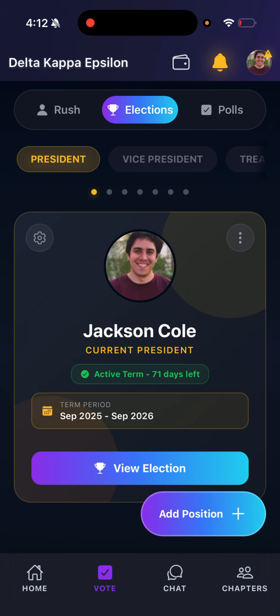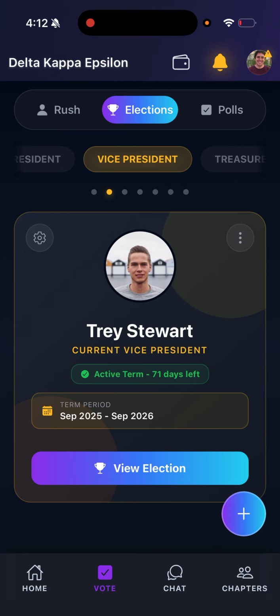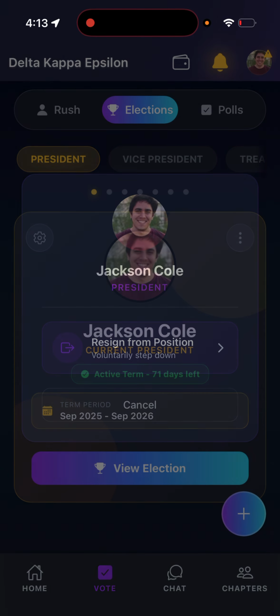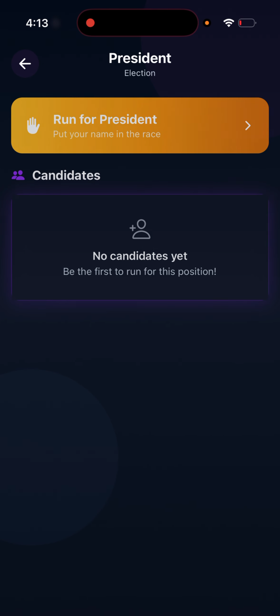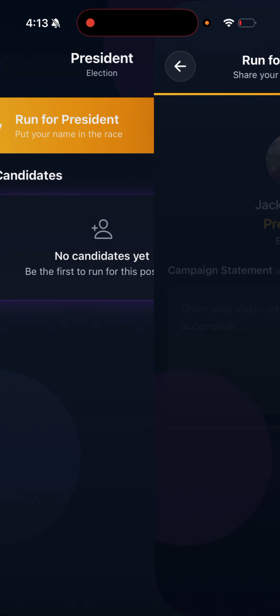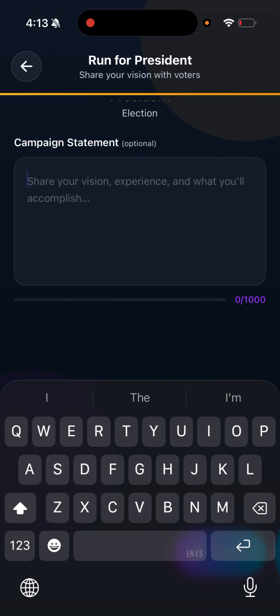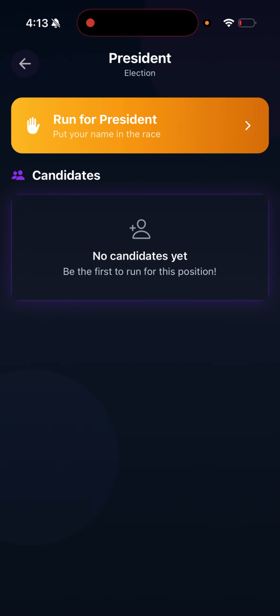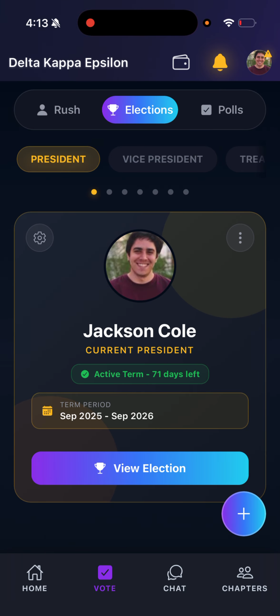There's also the elections page. So with the elections page, you can vote on who you want the president, vice president, and other e-board members to be. So as the president, you can resign from the position. Let's say you don't want to be president anymore, you resign from the position. You can view the election, see, do I want to run for president? This is like a brother thing. So if you're a brother and you want to run for president, you click run for president, and you type your campaign statement, but it's optional. It really is just a system to track who's running for president, what's going on, and etc. And then once the election time is going, brothers can vote on who they want the president to be through the app as well.